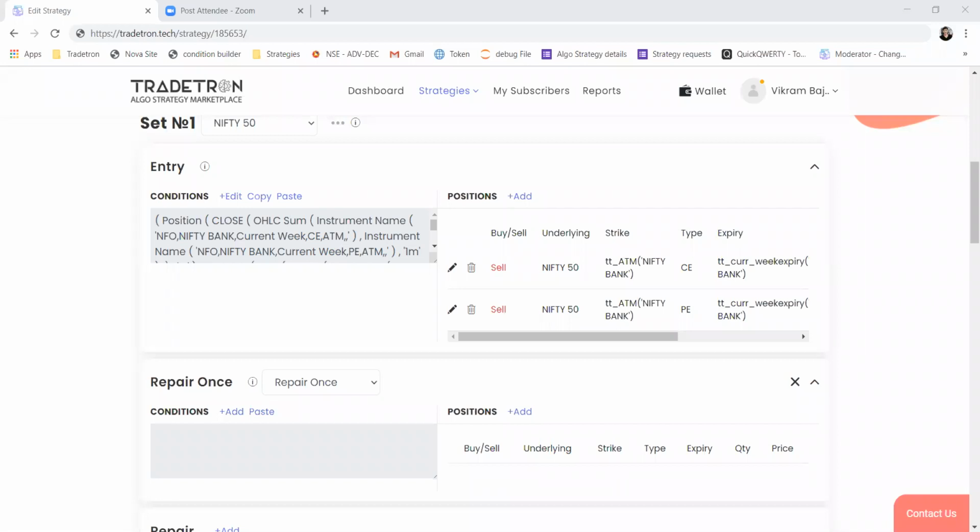The strike selection has to be either ATM or a few steps above or below ATM. But of course, you can check one more thing: if you're selecting ATM plus 3, an OTM option, then you can also check whether its close price or its LTP is below 30 or not.